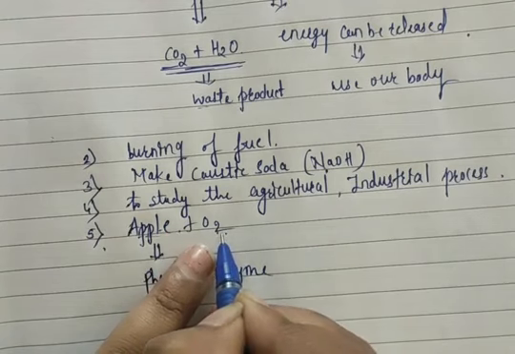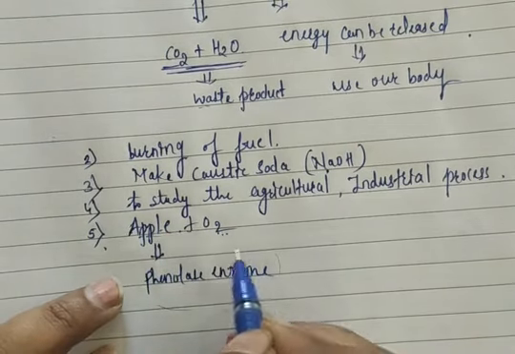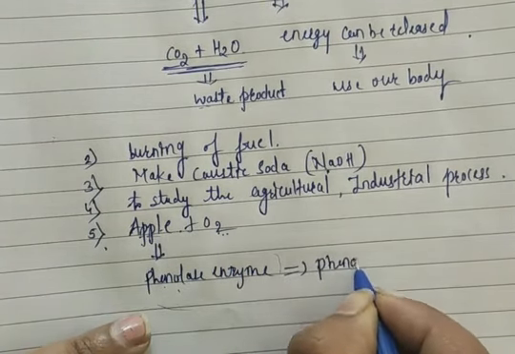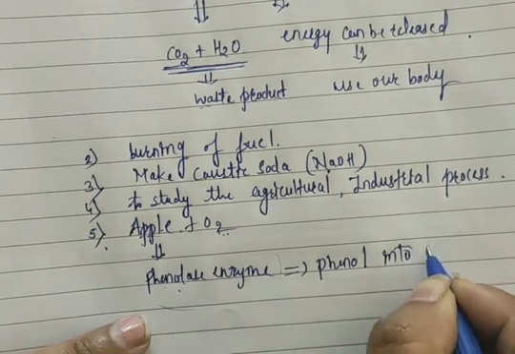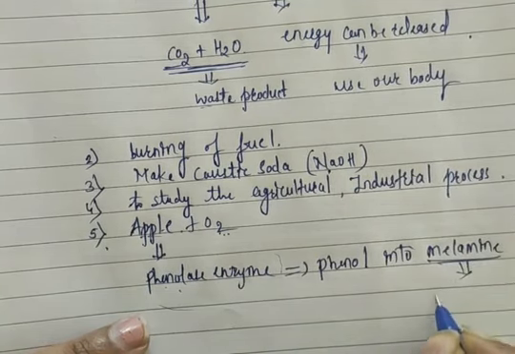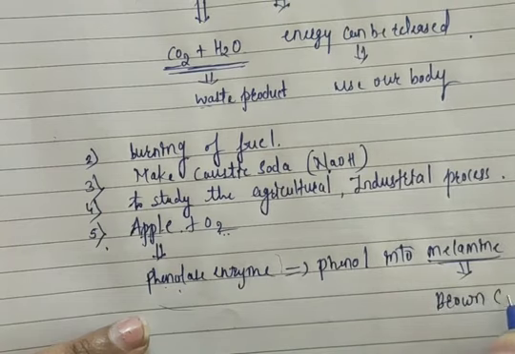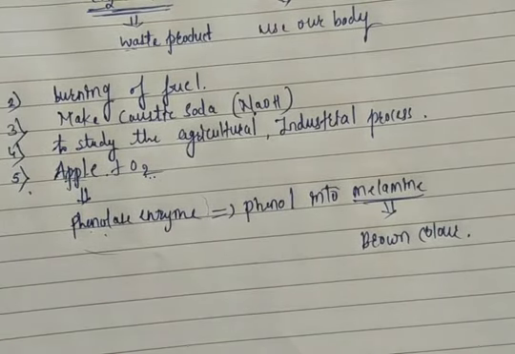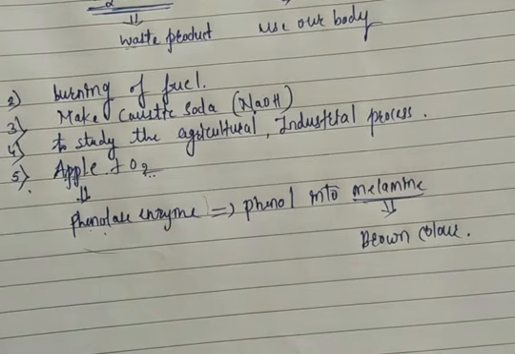Because of this, the enzyme which is present in the apple converts phenol into melamine. And this melamine has brown color. Melamine has brown color. So when the apple reacts with atmospheric oxygen, means when I cut the apple and keep it open in the atmosphere, it will easily react with oxygen, and the color of the apple will change.